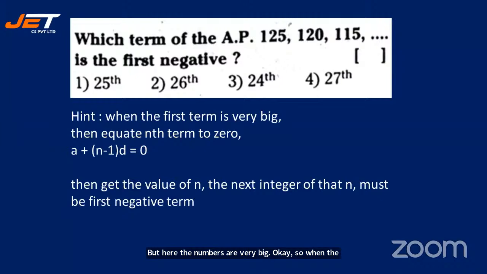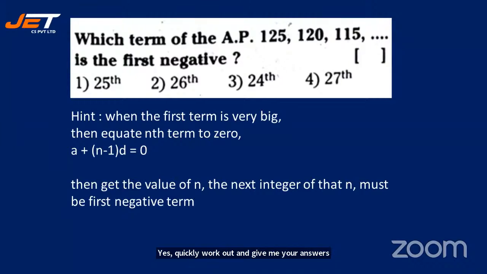The nth term is what? A plus n minus 1 into d. What is your A? 125. What is your d? 120 minus 125, which is minus 5. All right. So equate it to 0. Then you get the value of n. The next integer after that n must be the first negative. Yes, quickly work out and give me your answers.